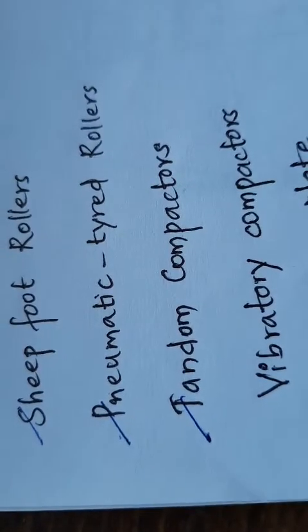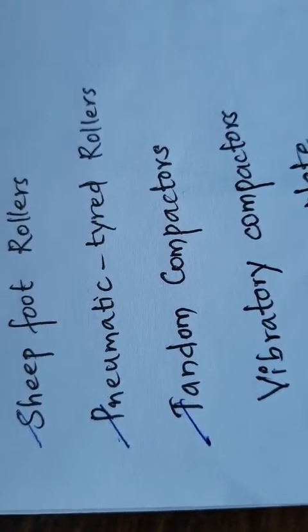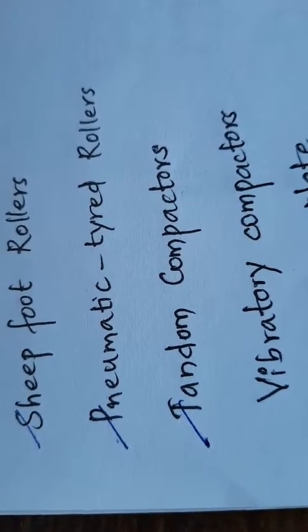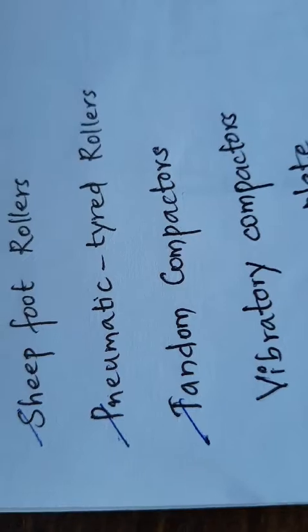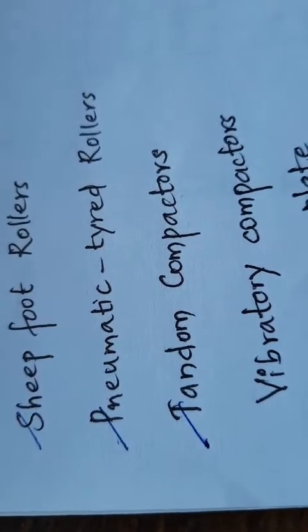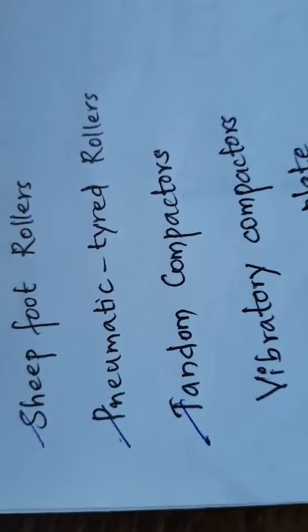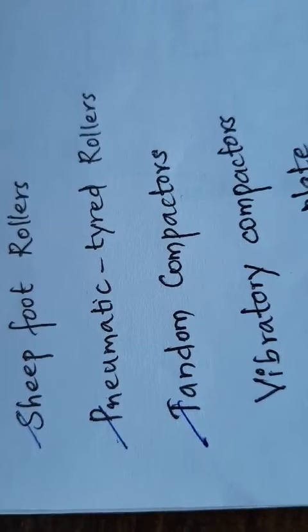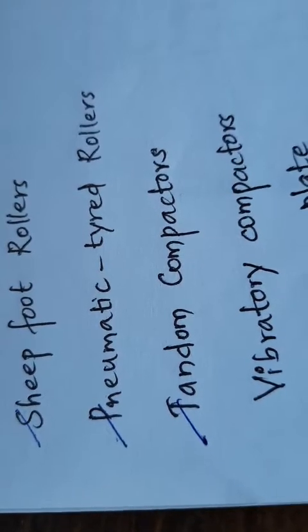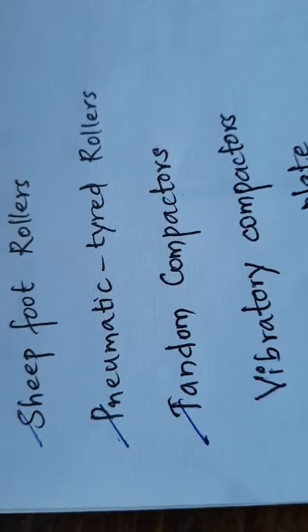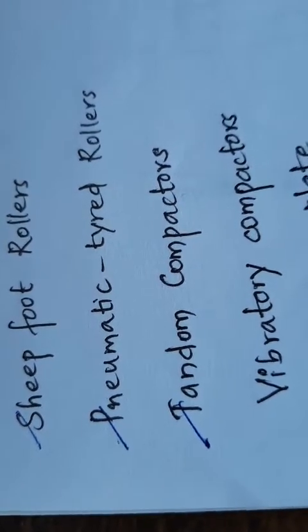And next are the tandem compactors. The tandem compactors have two equal size rollers centered in a line, in tandem, and these rollers have a smooth surface. Improvements have been made on this type of compactor by adding vibrators to them. Large size tandem vibrator compactors are generally preferred nowadays as they can be used either as a static compactor or a vibrator as per the requirement.